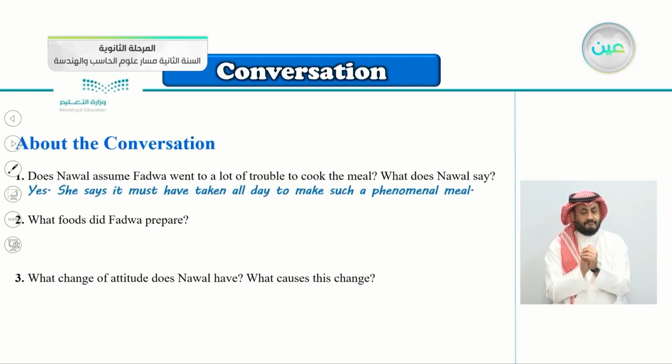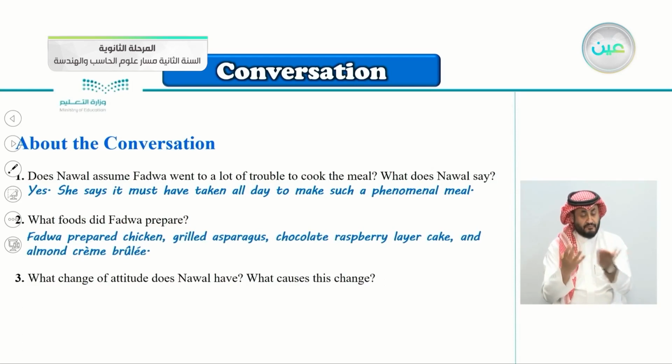So the answer, of course, is yes. She says it must have taken all day, if you remember, to make such a phenomenal meal. What foods did Fadwa prepare? Fadwa prepared chicken, grilled asparagus, chicken raspberry layer cake, and almond creme brulee. So she prepared four foods.